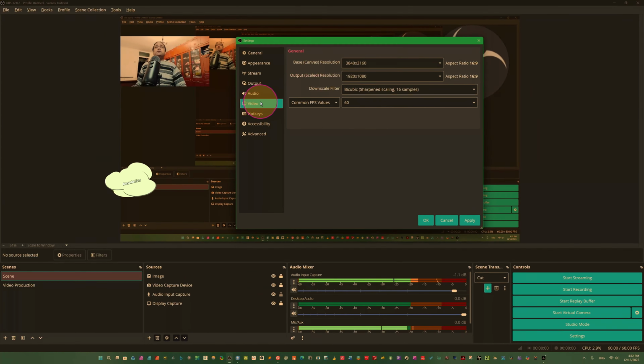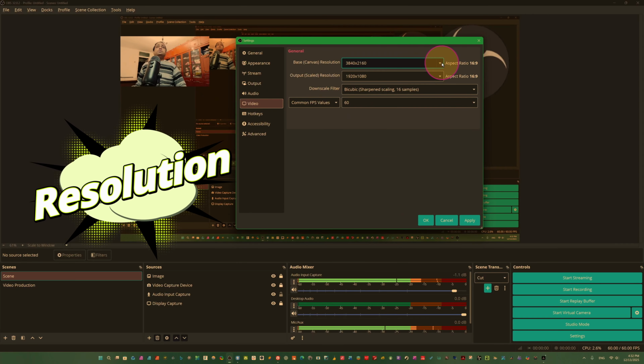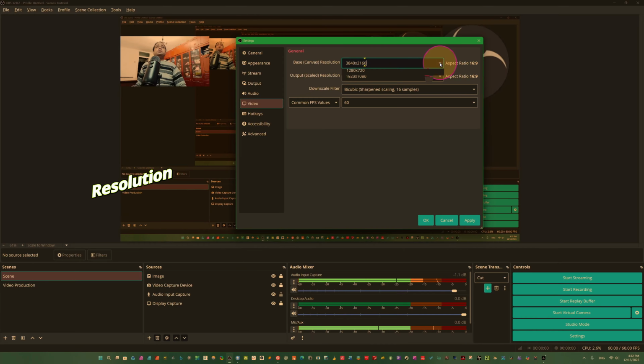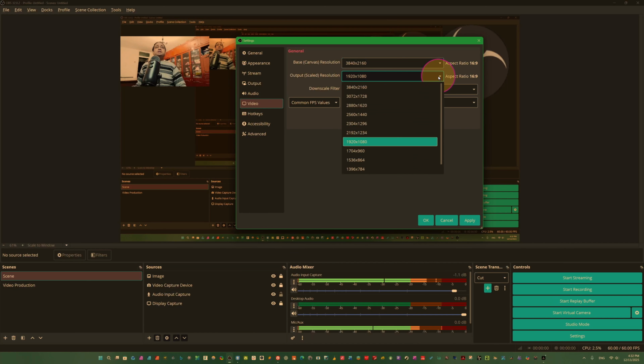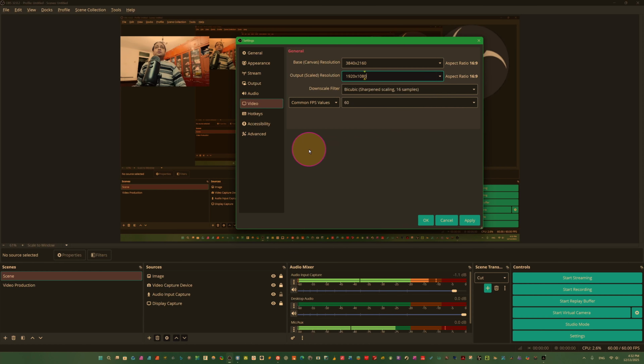It's okay. Now come here to video. In resolution and aspect ratio, if your computer is not strong, use 1920 by 1080p. This is my 4K monitor, so I use, you see, this ultra HD. For output scale resolution, always use 1920 by 1080p. It's okay for us. We don't touch this, but it's recommended. If your computer will lag too much, if your computer is not strong, always click here and use this 1920 by 1080p. This is also good.